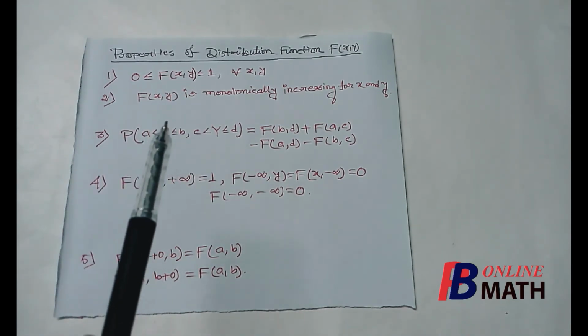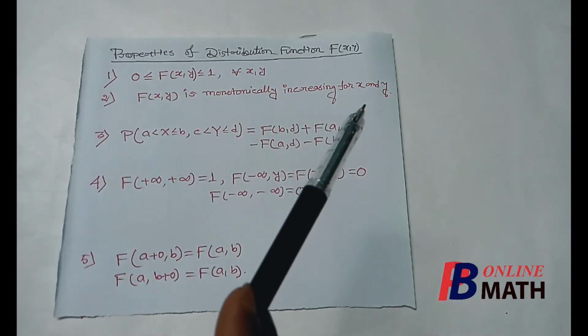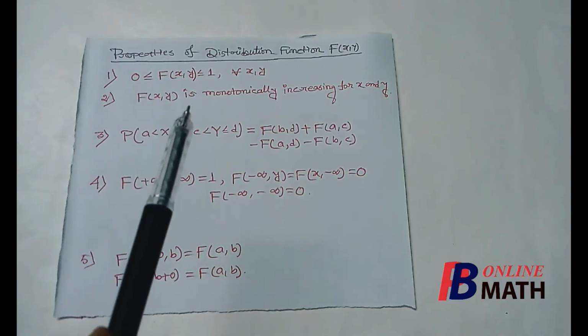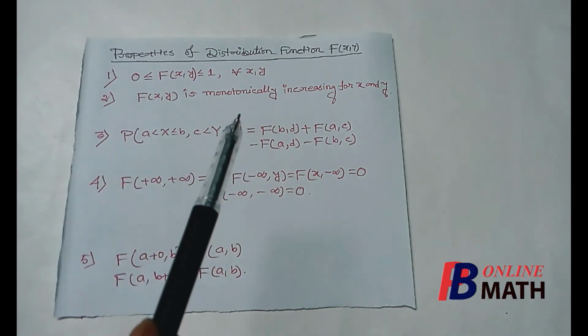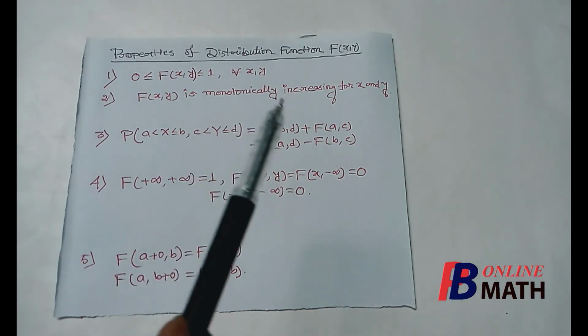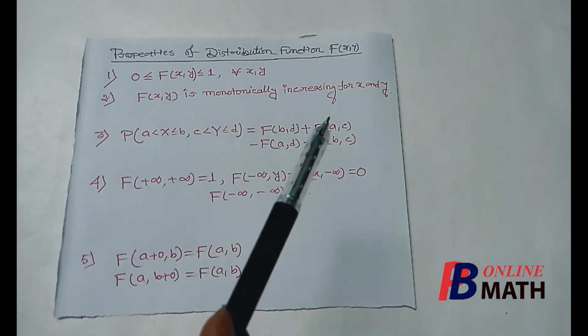The next property is F(x, y) is monotonically increasing for both x and y. That means the function F(x, y) is monotonically increasing. Remember that it is not strictly increasing, but it is monotonically increasing, that means non-decreasing for the variables x and y.